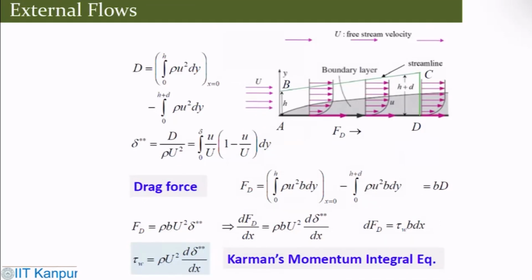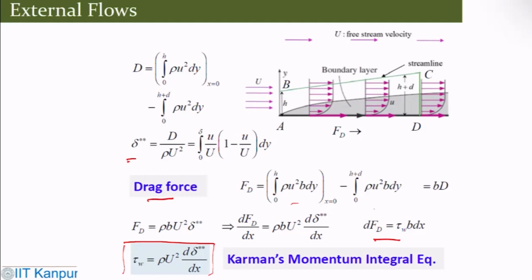Similarly, you can find this delta double star, and from there you can find the drag force and estimate the wall shear stress. These are simple equations for laminar boundary layer flow over a flat plate, which you can get through some integration and equating the forces with the other things.